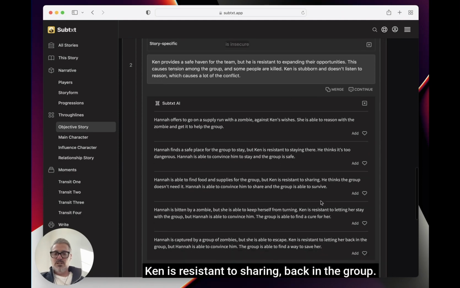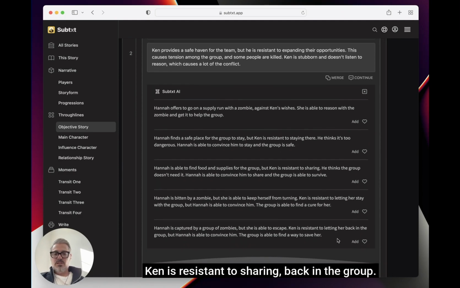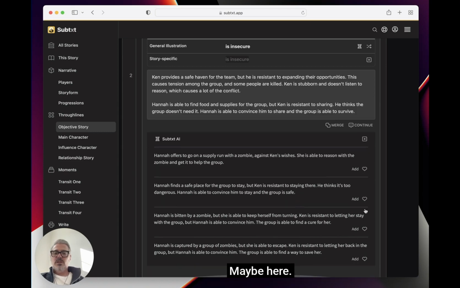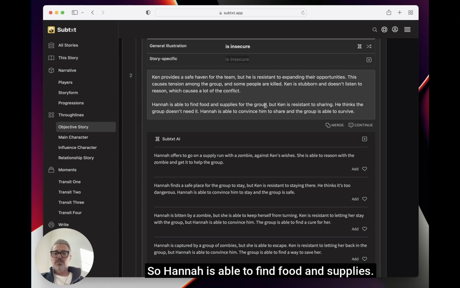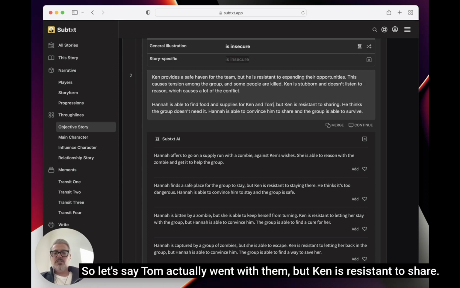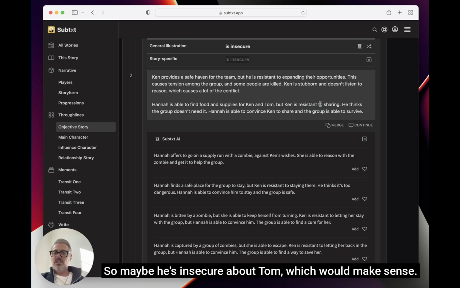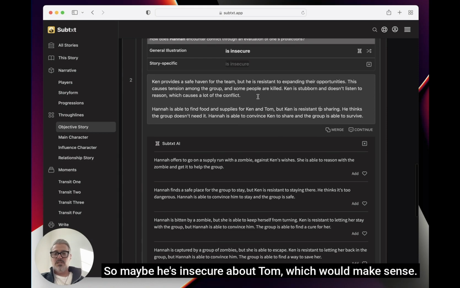Wow, this is great. Ken is resistant to sharing. I'm back in the group. Okay, I guess, but Ken's resistant. He thinks it's too dangerous and is able to find food and supplies. He thinks the group doesn't need it. Maybe here. So Hannah's able to find food and supplies. So let's say Tom actually went with them, but Ken's resistant to sharing. He thinks the group doesn't need it. Hannah's able to convince Ken to share, and the group is able to survive. So maybe he's insecure about Tom, which would make sense.